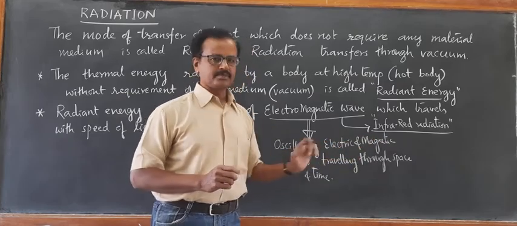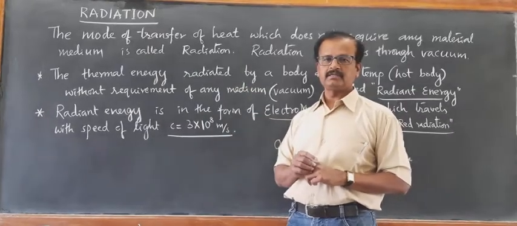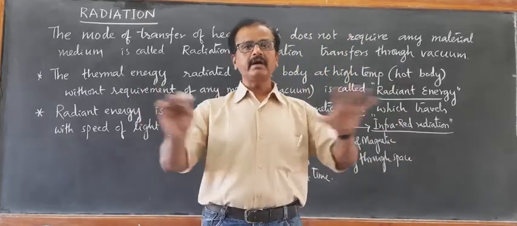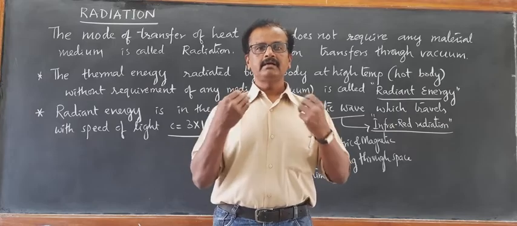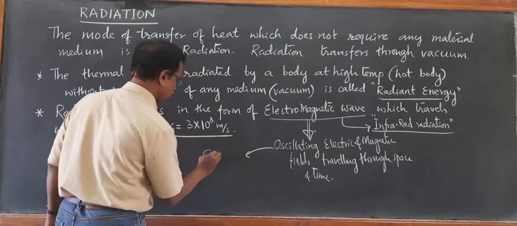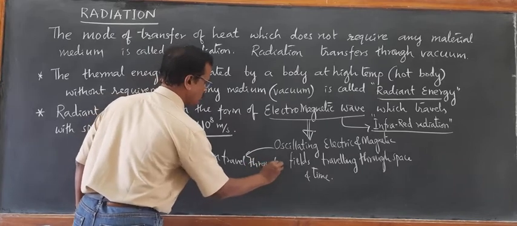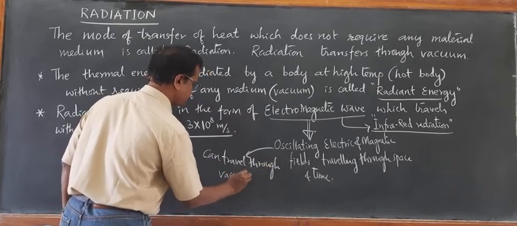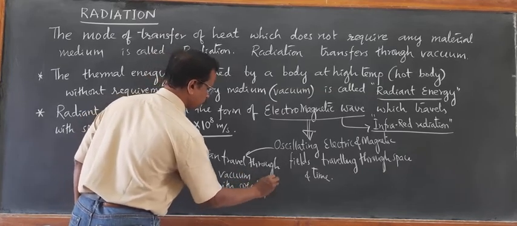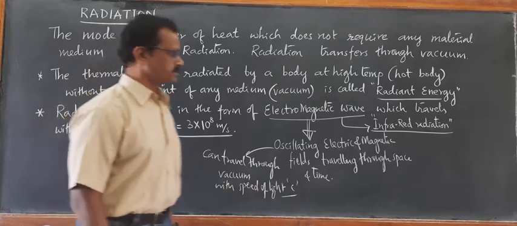While traveling, these electromagnetic radiations travel as oscillating electric and magnetic fields through space with a speed equal to 3 into 10 to the power of 8 meter per second, 3 lakh kilometer per second. They do not require any material medium. They can travel through vacuum with the speed of light, 3 into 10 to the power of 8 meter per second.